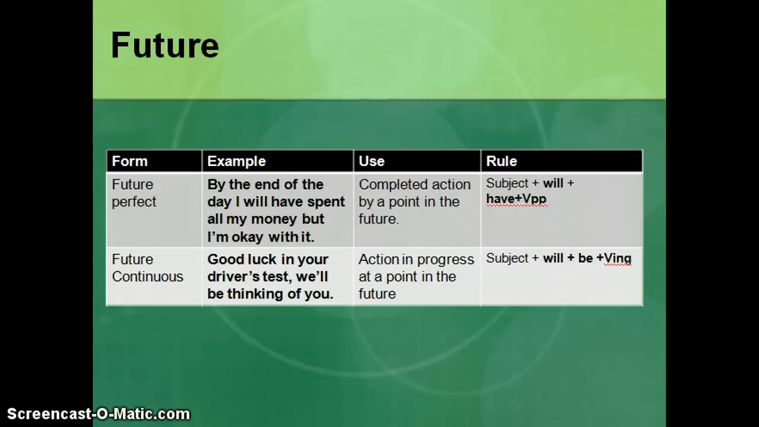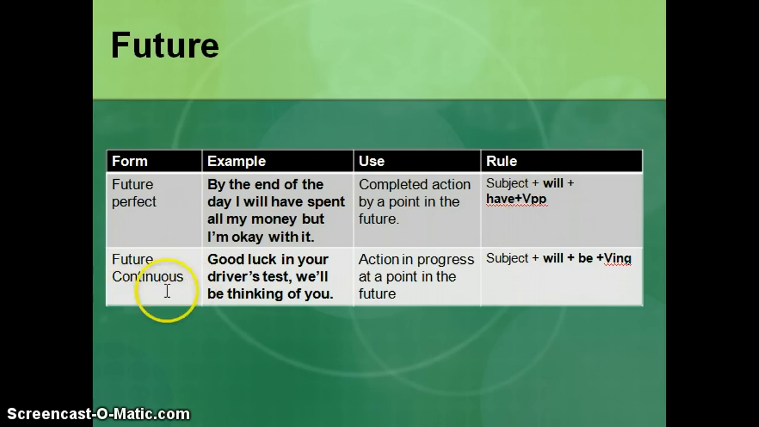to express future. Future perfect, we use it for a completed action by a certain point in the future. We form it with a subject, will, have, and the verb past participle. Pay attention that it's always have, it's never has. Regardless of the subject, because it's after will, the verb should always be have. So do not change it to has or anything. It's always have and then the verb in past participle.